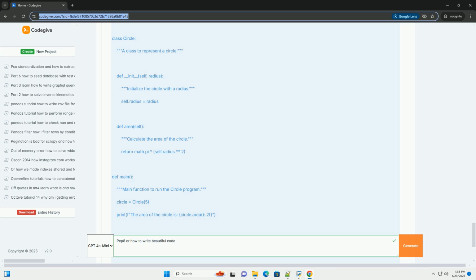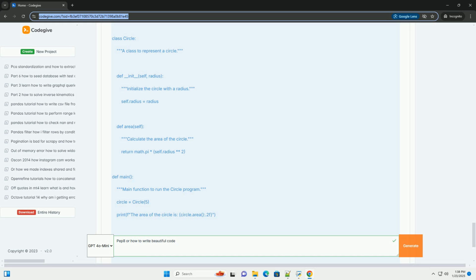5. Comments. Use comments to explain code that is not immediately clear. Keep them up to date. Block comments generally apply to some, or all, code that follows them and are indented to the same level as that code. Inline comments should be separated by at least 2 spaces from the statement and should start with a # and a space.